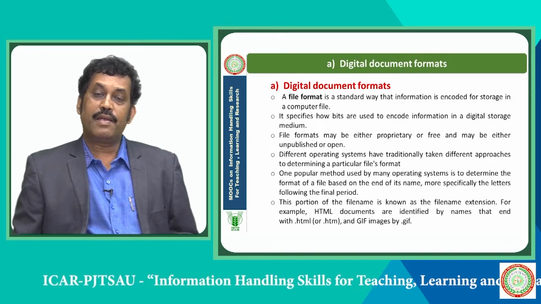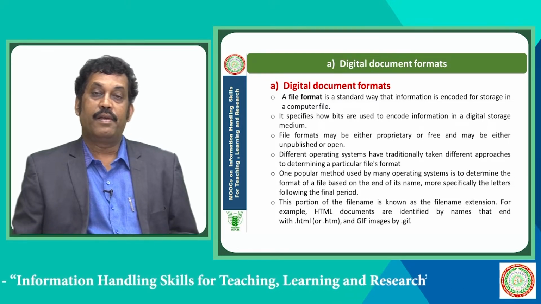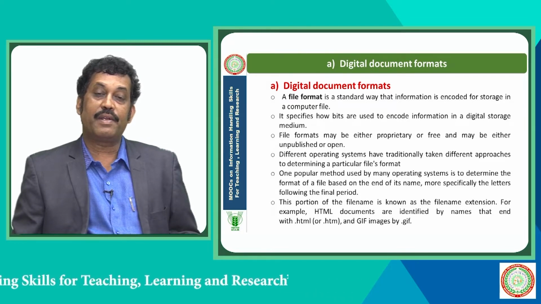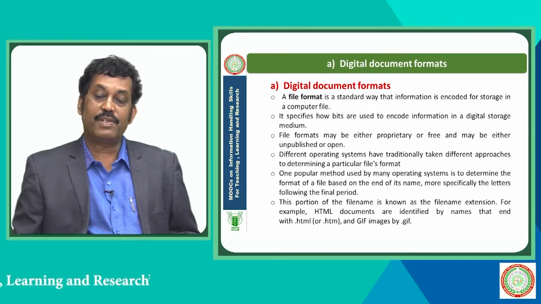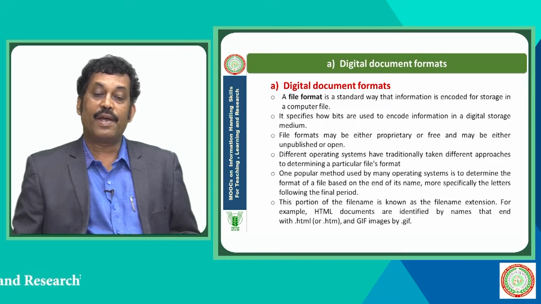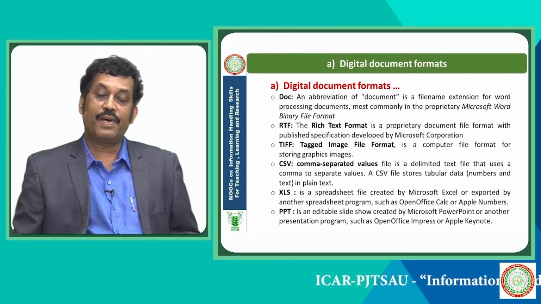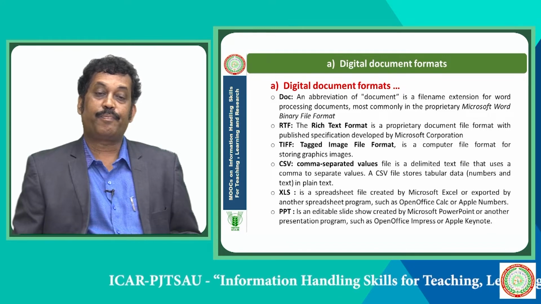File formats may be either proprietary or free and may be either unpublished or open. Different operating systems have traditionally taken different approaches to determine a particular file format. One popular method used by many operating systems is to determine the format of a file based on the end of its name, that is known as the file extension. This portion of the file name is known as the file name extension. For example, HTML documents are identified by names that end with .html. Similarly, PDF files end with .pdf.